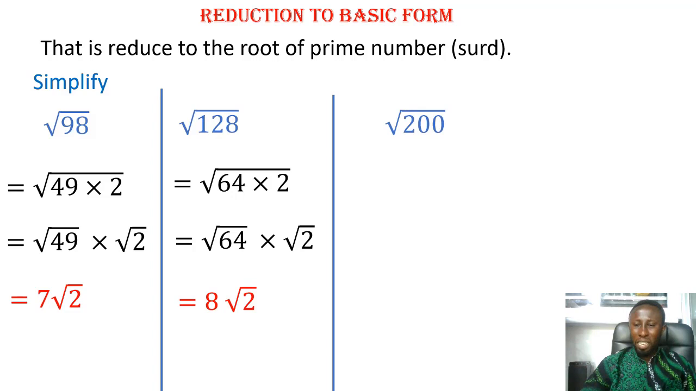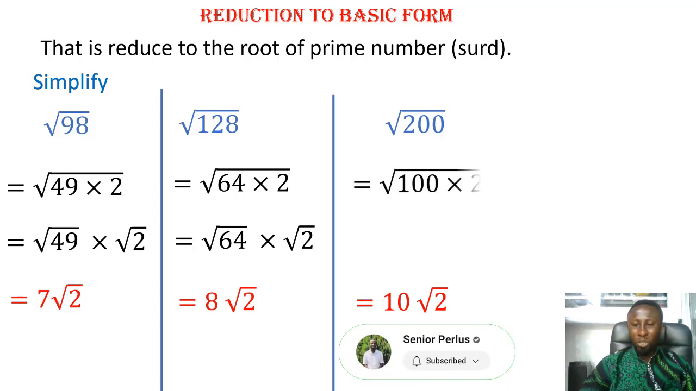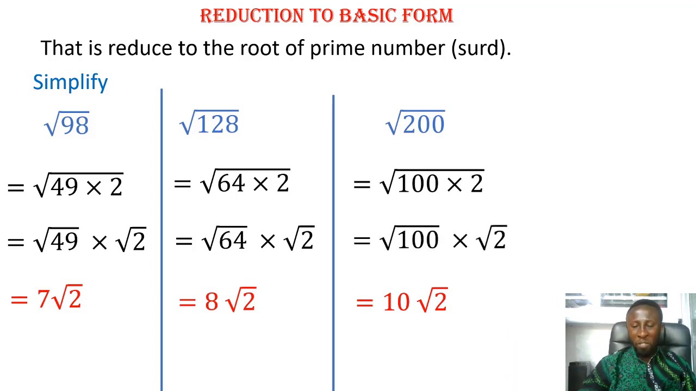Then the root again, root 200. On your calculator, root 200, what do you get? 10 root 2, right? So I said what? Let's square the 10 and multiply it by the 2, all in root. So 100 times 2. Then if you simplify further, we get 10 root 2.